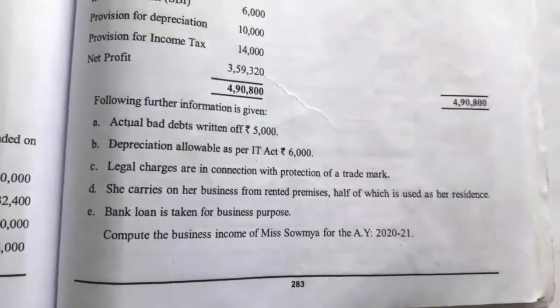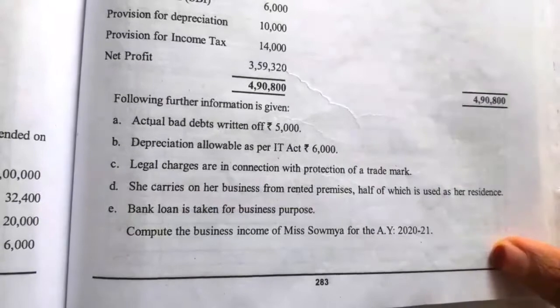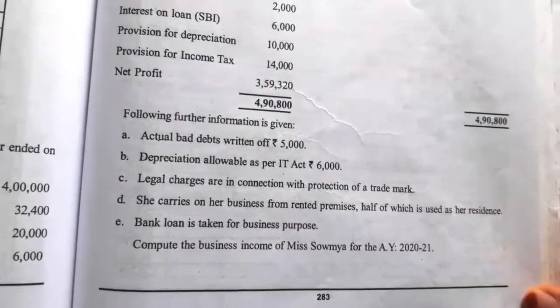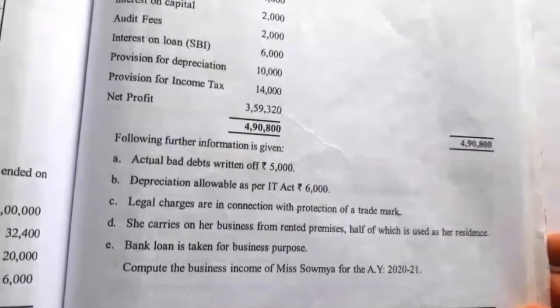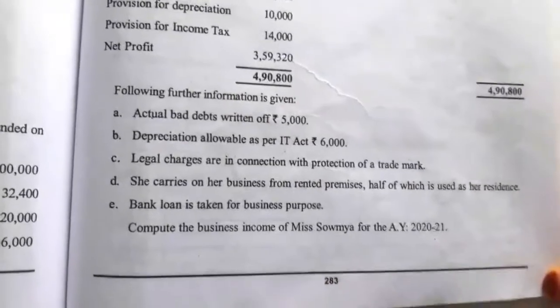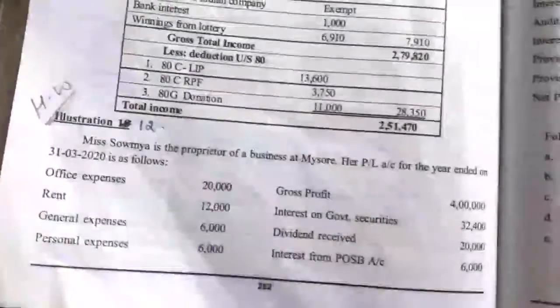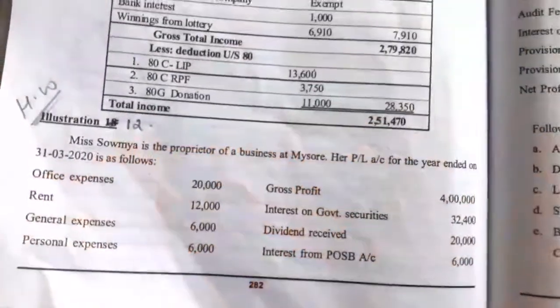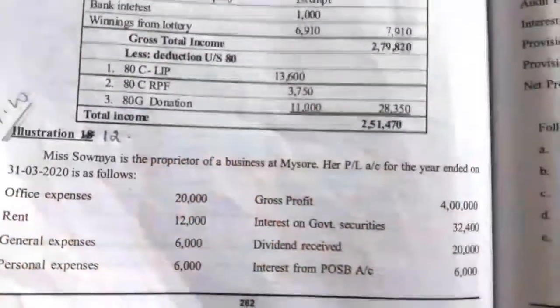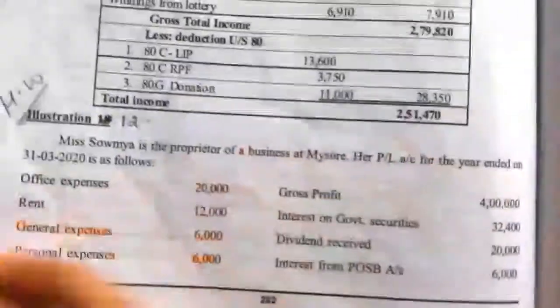So here we have to compute the business income of Miss Soumya for the assessment year 2020-21 with the information from the profit and loss account and additional information. So now we will see which are the disallowed expenses. I'll just explain the disallowed expenses. So you have to work out the illustration.